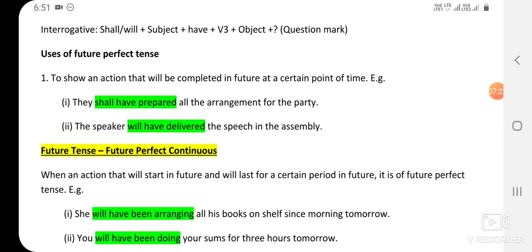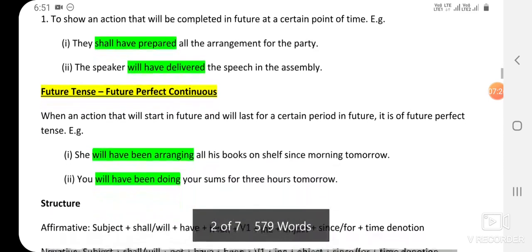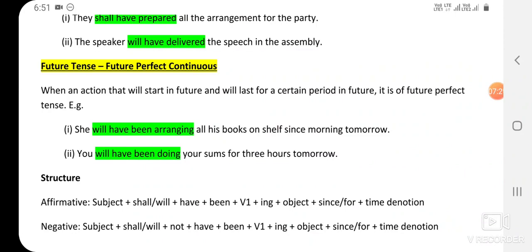Now the last tense, future perfect continuous tense. This is used when an action will start in the future and will last for a certain period in the future. For example, she will have been arranging all his books on the shelf since morning tomorrow.